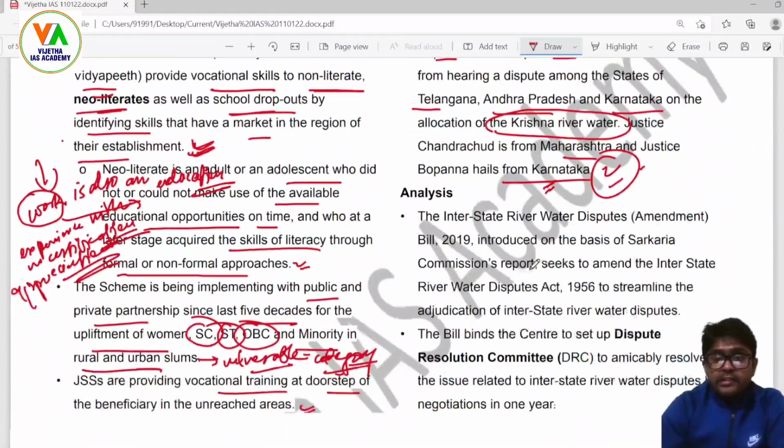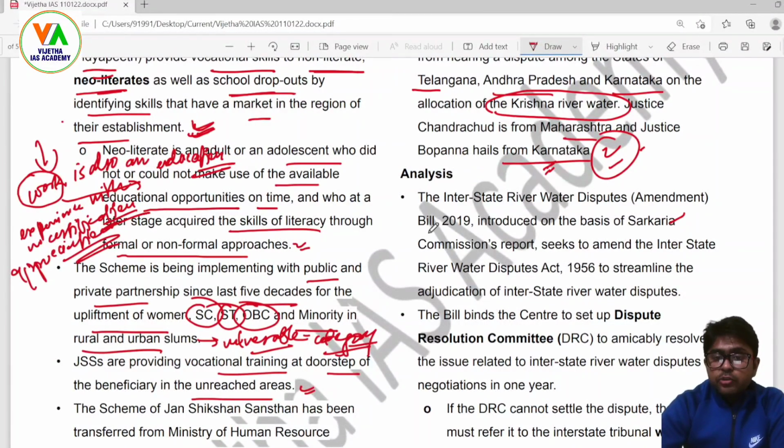Now, the Interstate River Water Disputes Amendment Bill 2019 was introduced on the basis of the Sarkaria Commission's report. The Sarkaria Commission actually talked about center-state relations, let's say. And a very important reference we generally quote in the exam or while studying center-state relations is the role of the governor.